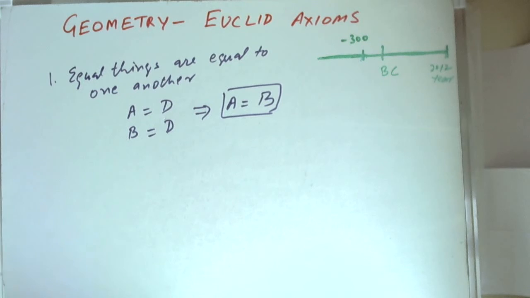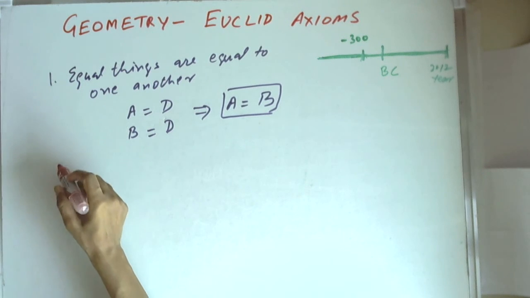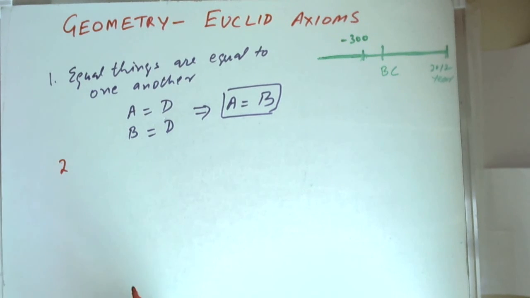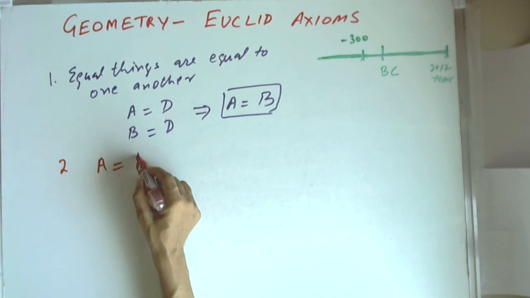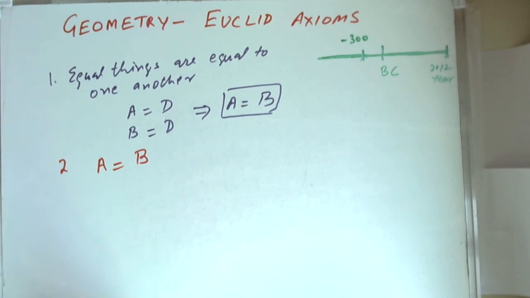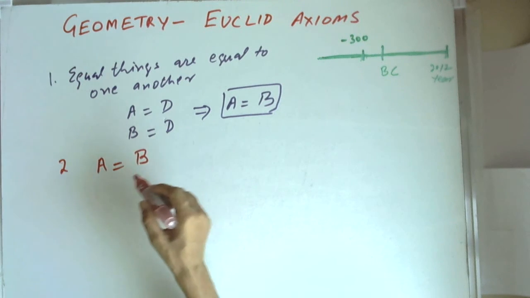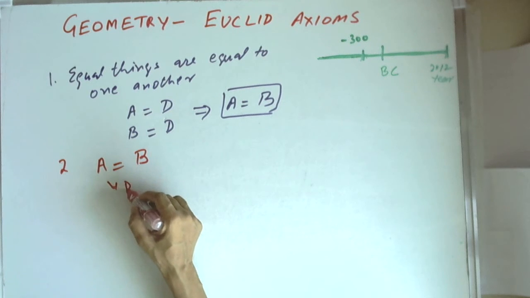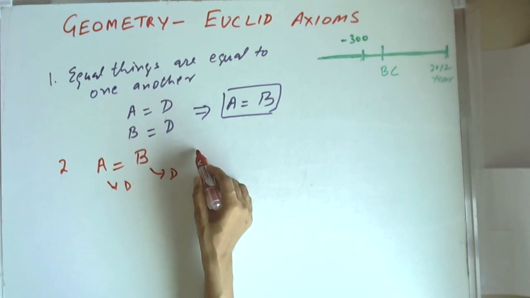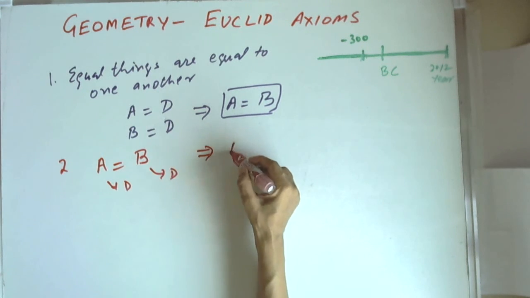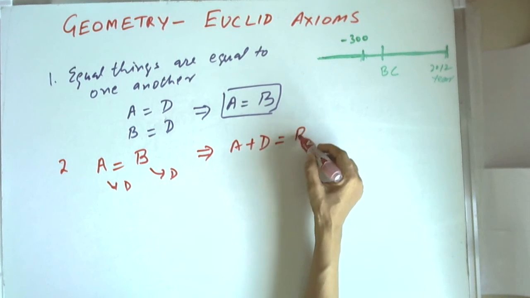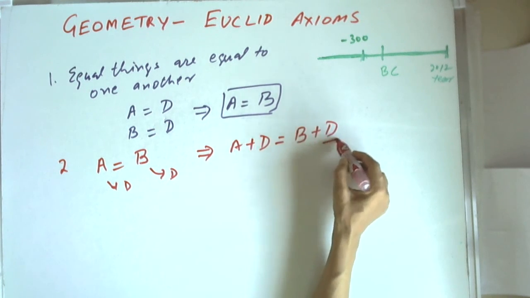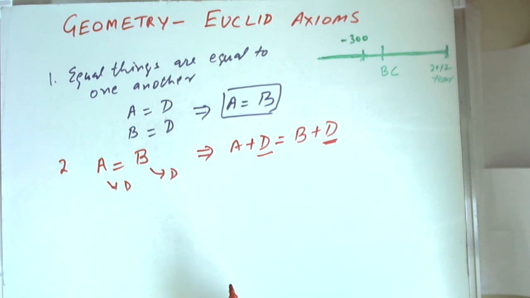Then the second axiom is that if we add something to equal things, the summation also remains equal. Say for example, if we have A is equal to B and if we add the same thing to both sides, suppose we add D here and we add D here, therefore what we will get is A plus D is also equal to B plus D. So we have added D on both the sides.